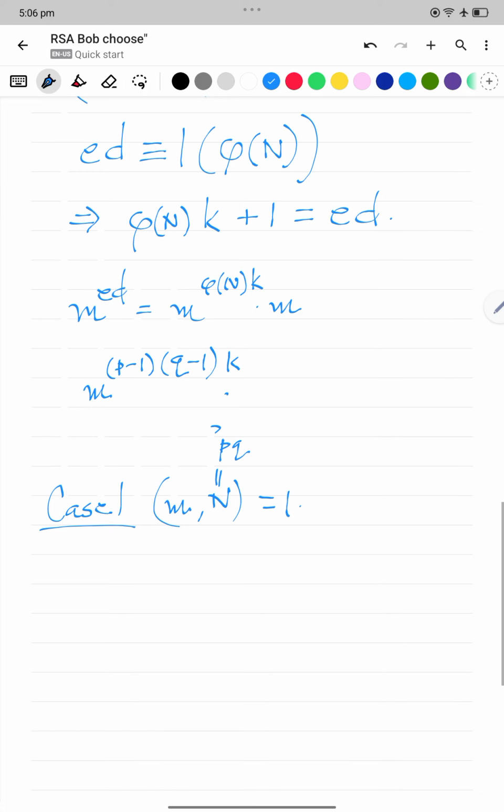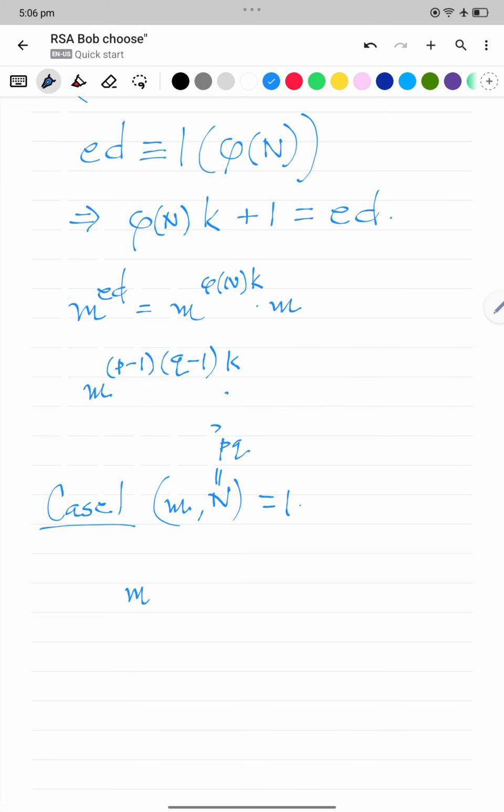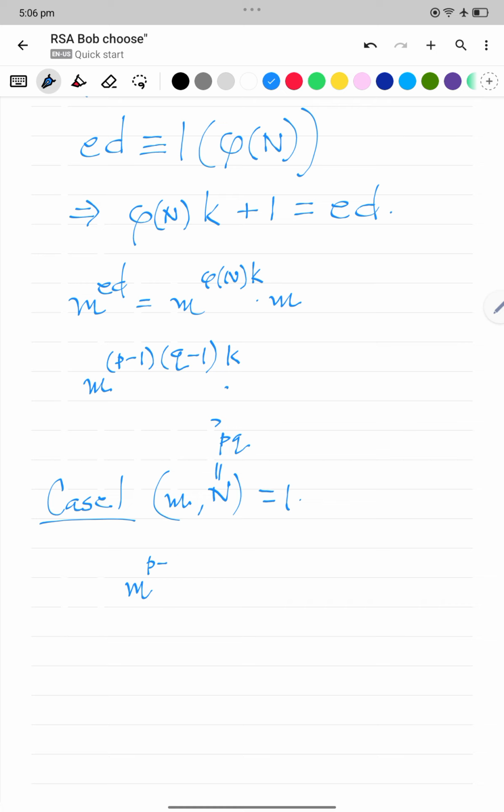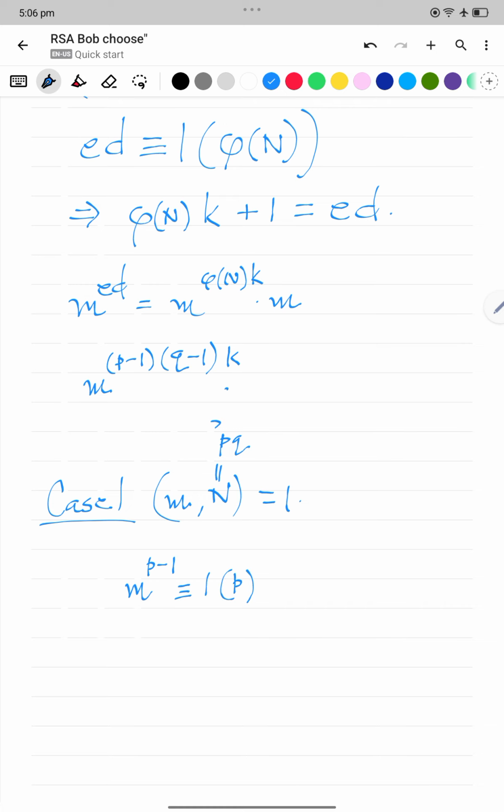In that case, using Fermat's little theorem, we know that m to the p minus 1 is 1 mod p, and using the same theorem, m to the q minus 1 is 1 mod q.